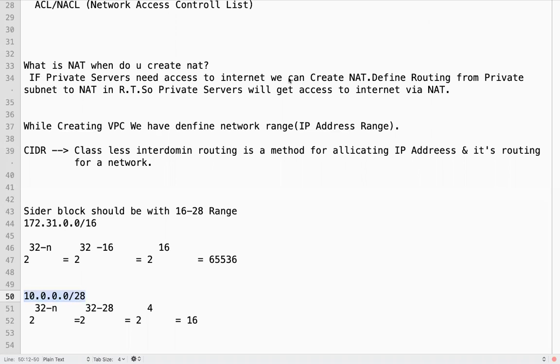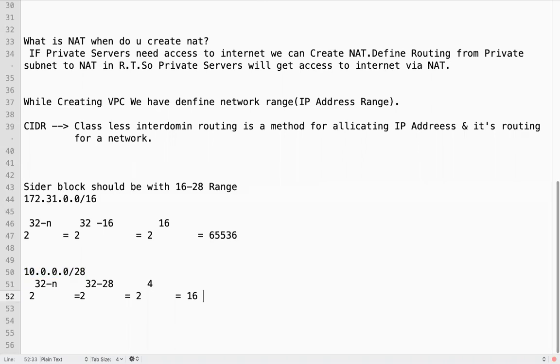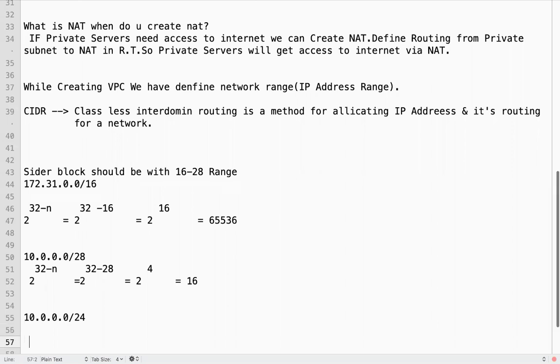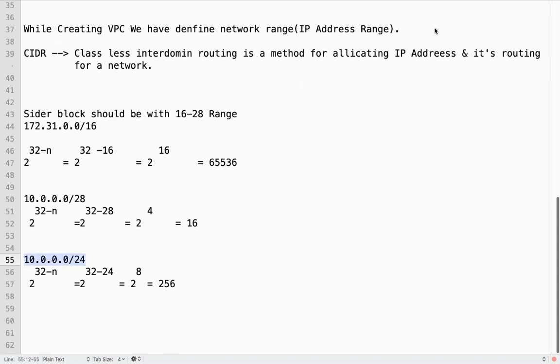Suppose I define 24. Within that range, 2 power 32 minus 24, 2 power 8, we will get 256 IPs if this is my network range while creating a VPC. So this is CIDR for a VPC.